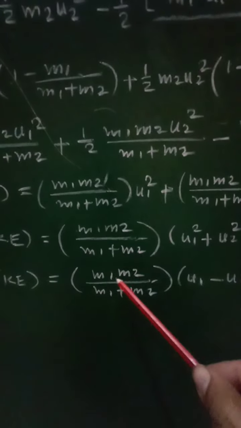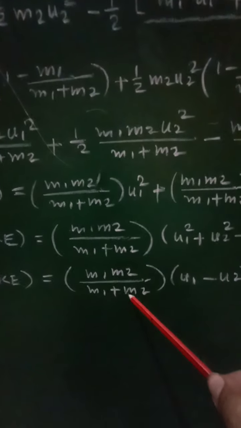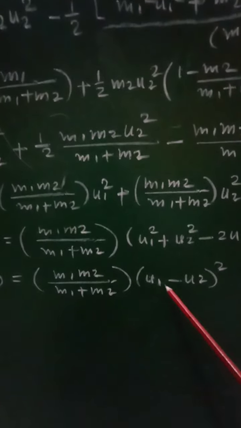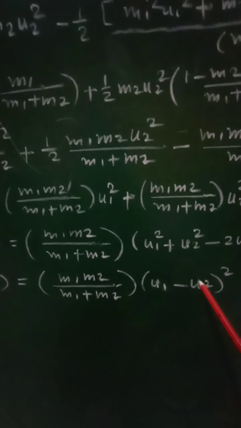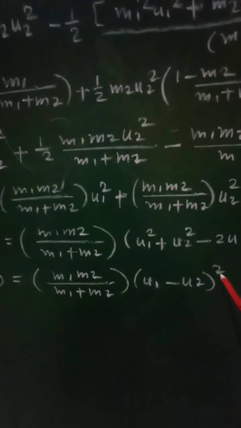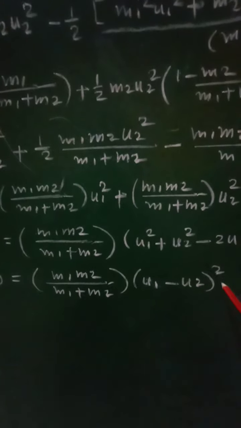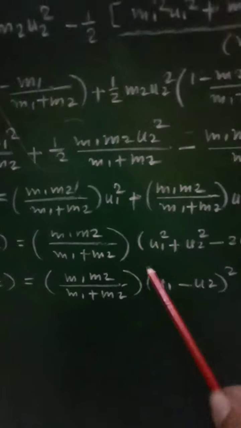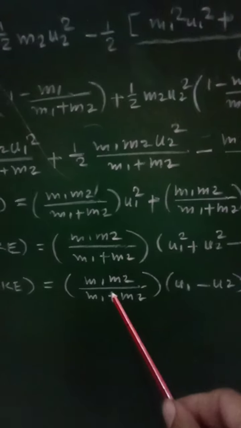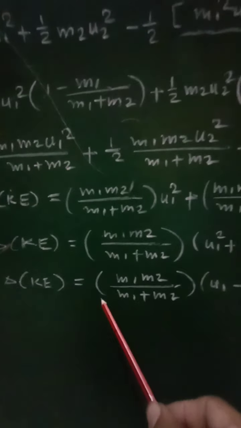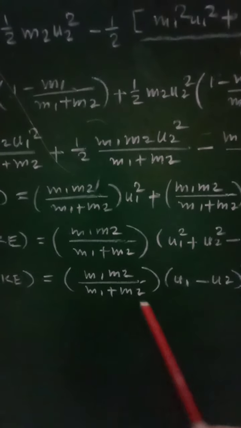Now from this equation it is clear that the masses of the bodies will be positive, and therefore this term m1 m2 upon m1 plus m2 will be positive. Similarly here it is subtraction of two velocities and its square is there. Whether this subtraction is positive or negative, its square will always be positive, and hence delta Ke, this whole term, is positive.